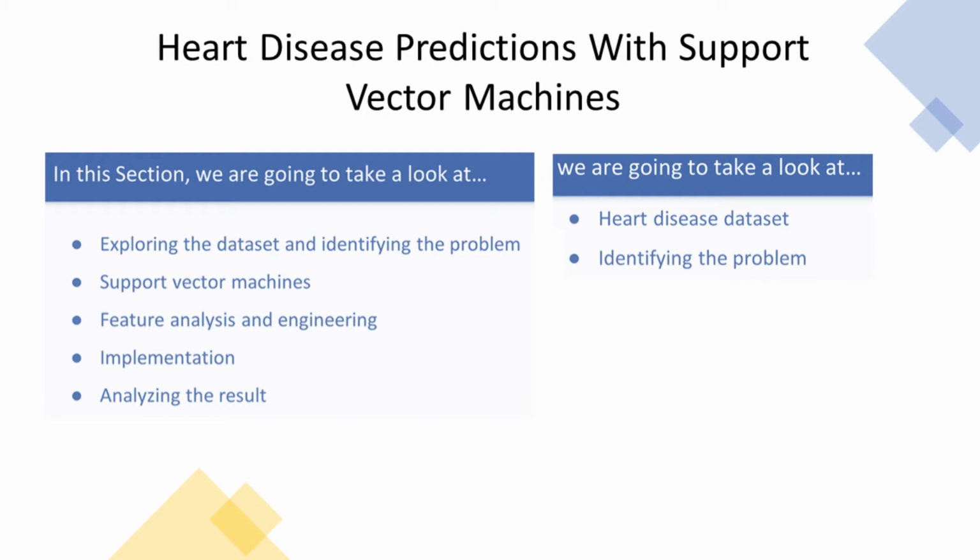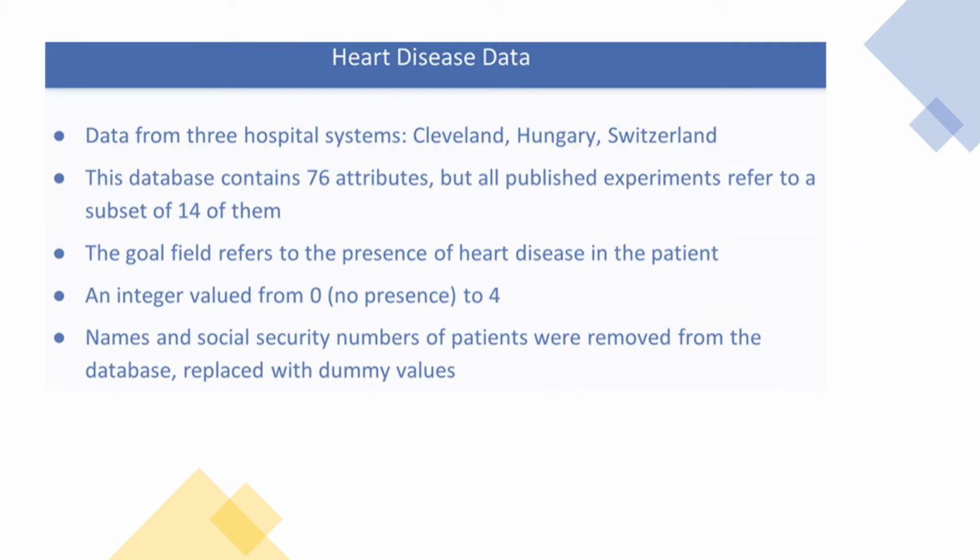Here we will see what is happening in a heart disease dataset, and then we are going to see what kind of problems we are actually trying to solve. So heart disease data is collected from 3 hospital systems, from Cleveland, from Hungary and from Switzerland. This database contains 76 attributes, but all published experiments use a subset of 14 of them. And that is what we are going to do as well. We are going to use just 14 attributes, meaning 14 features.